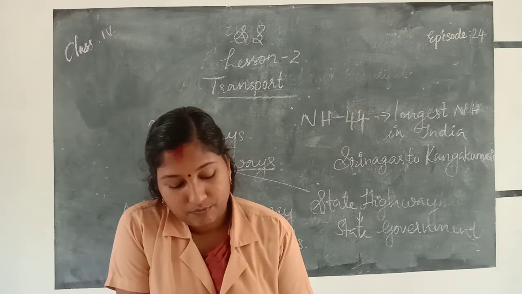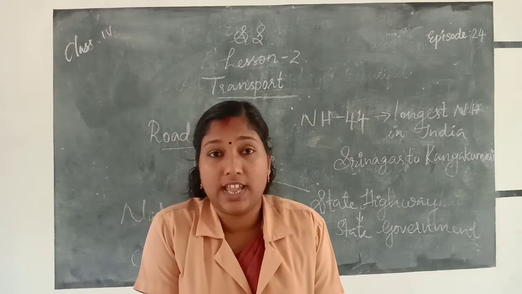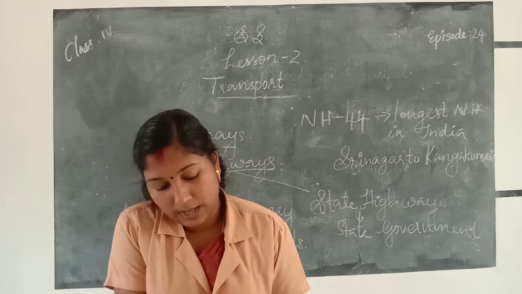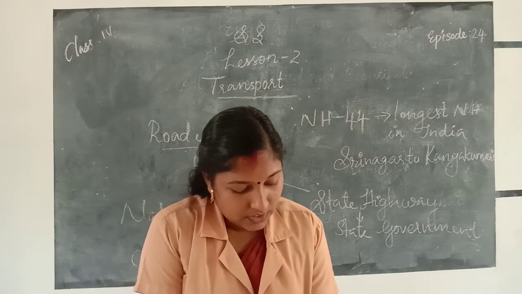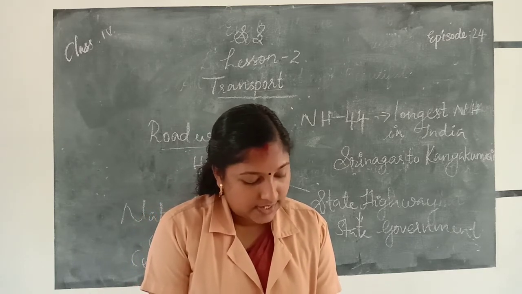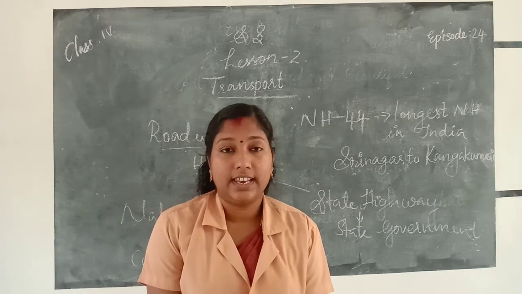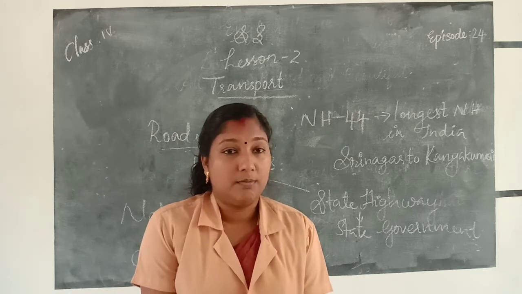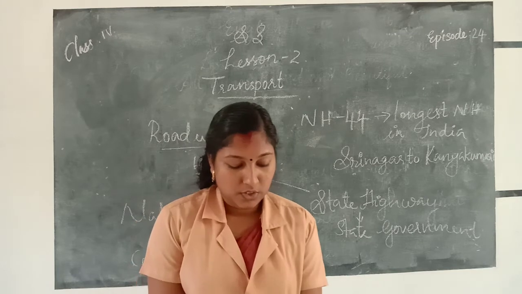Next one, railways, metros and monorail. The first train in India ran in 1853 from Mumbai to Thane.